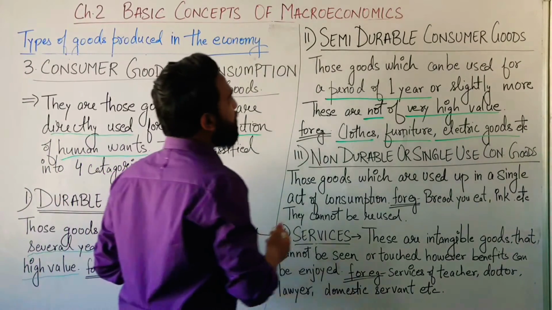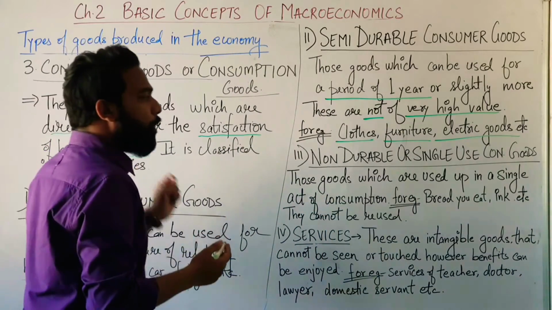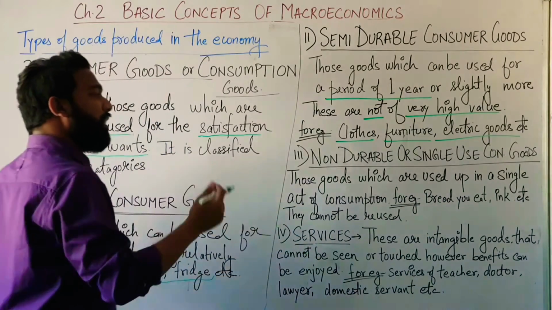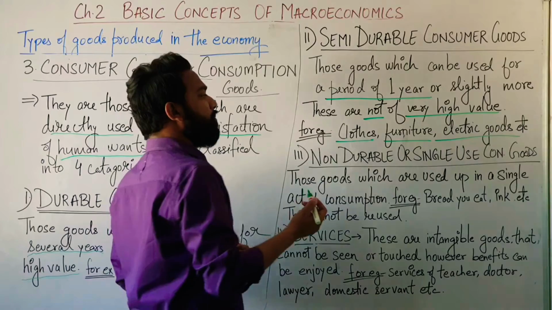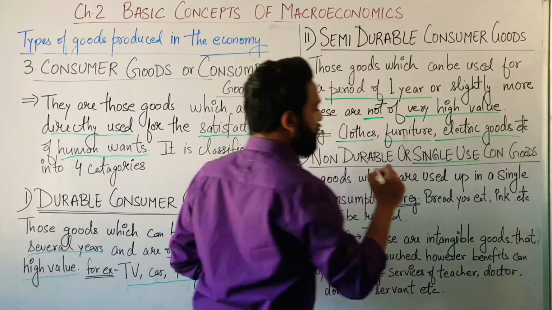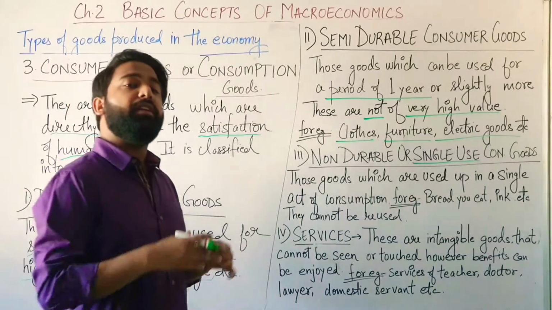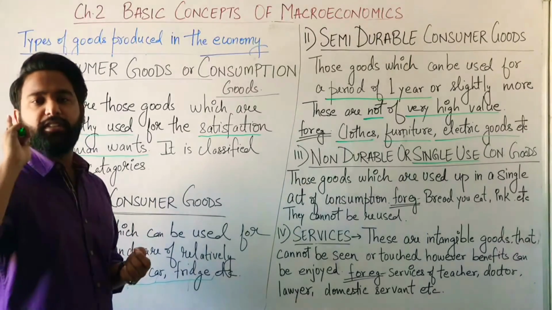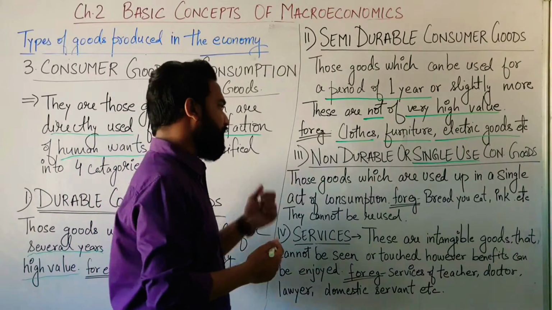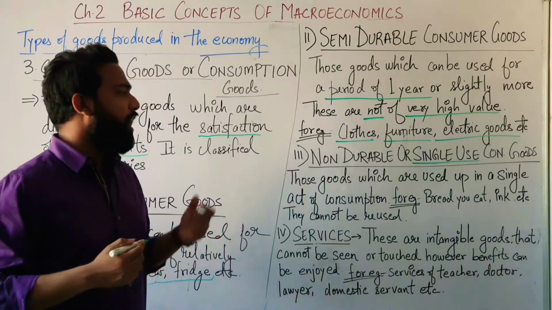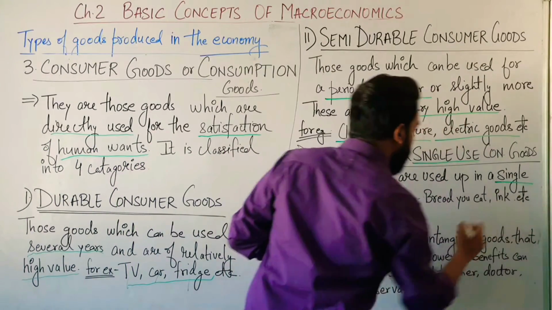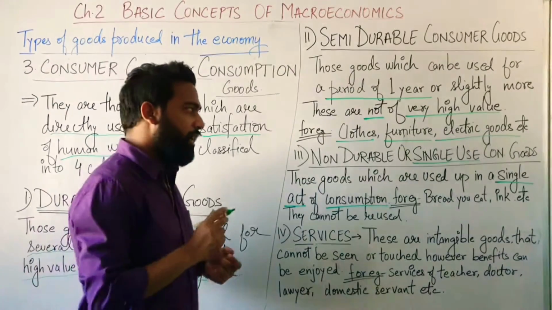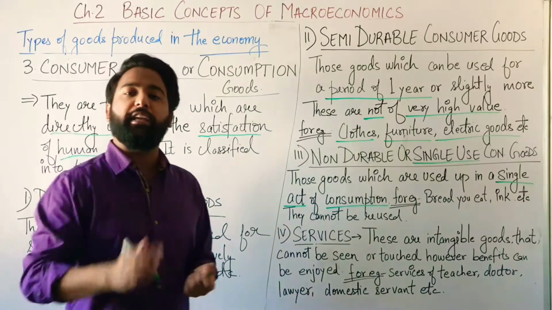Now, the third type of consumer goods are non-durable, which has a second term also, single-use consumer goods. As the term single-use consumer goods suggests, it means that they cannot be reused, they can be used only once. So, let's come to the definition. Those goods which are used up in a single act of consumption. Single act of consumption means which can be used only once.